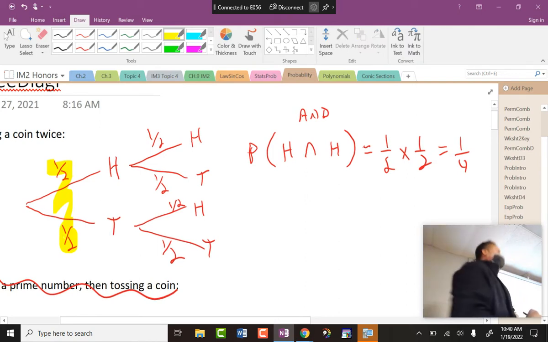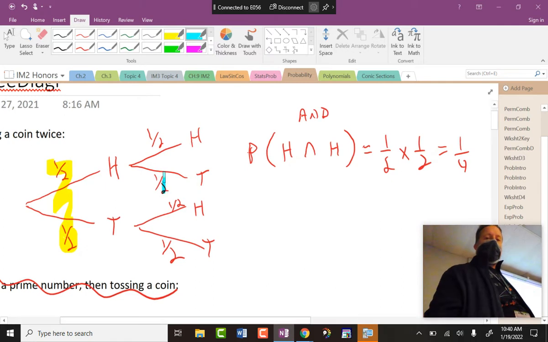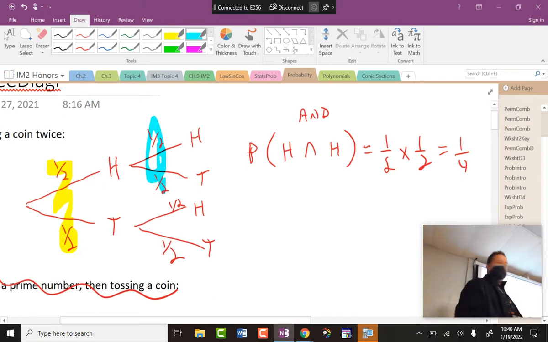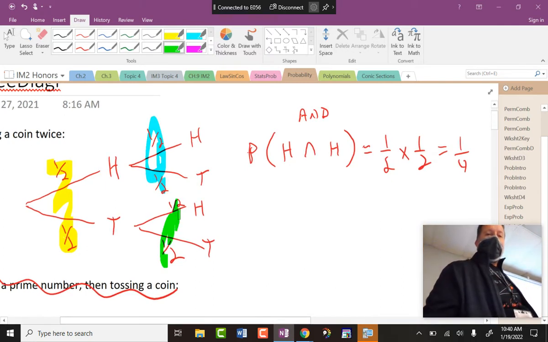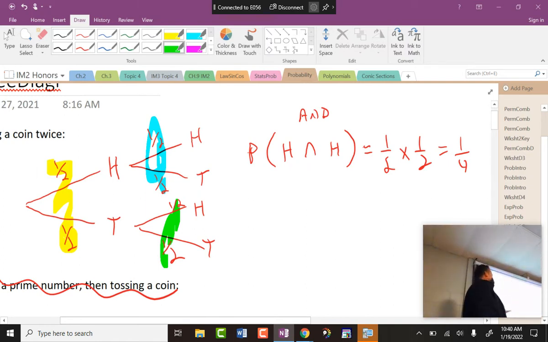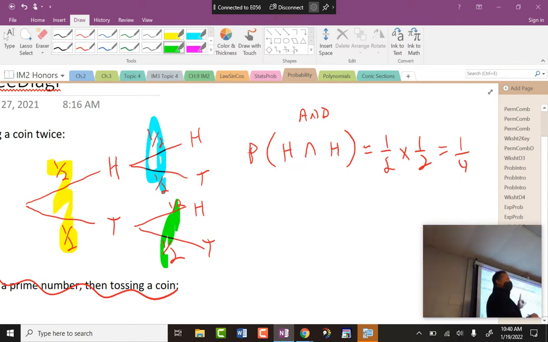Okay, one more thing. What do those two add up to become? 3, 2, 1, go. 1. What do these add up to become? 1. What do these add up to become? 1. Okay, so each little separate set of branches, when they account for all the possibilities, each one of these adds up to 1.